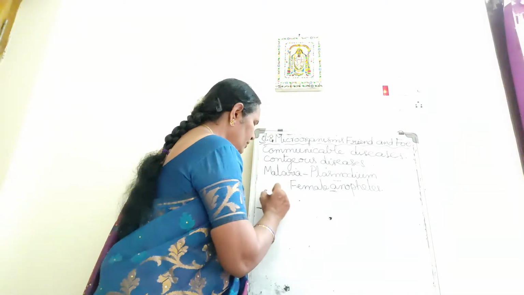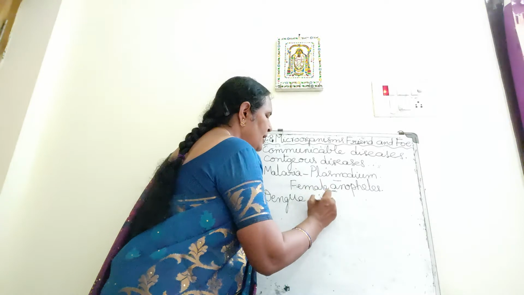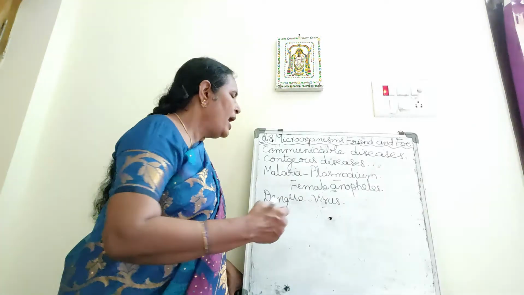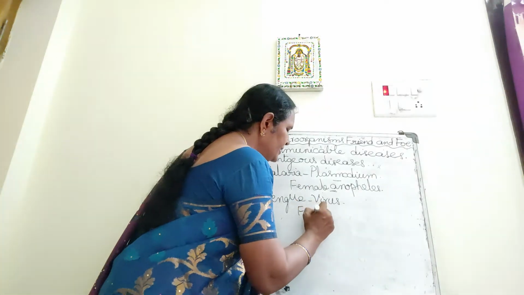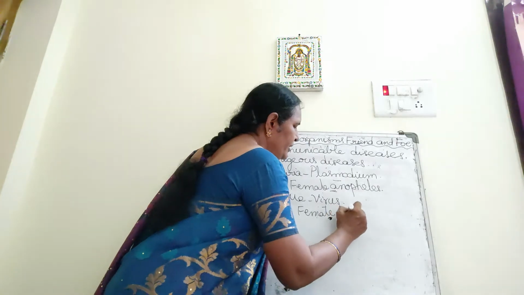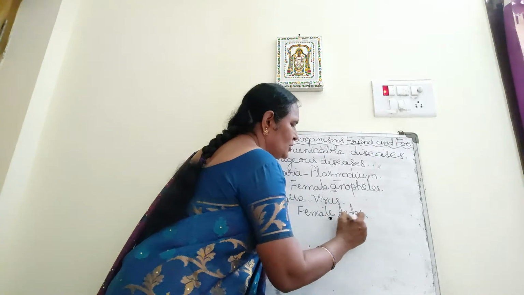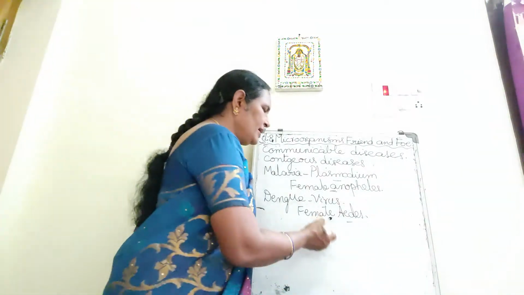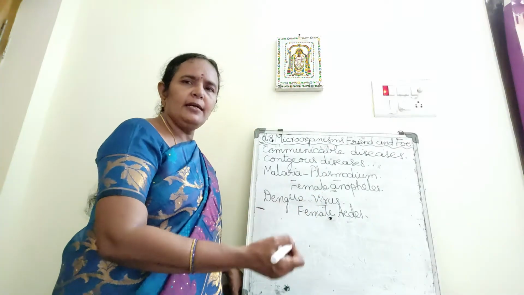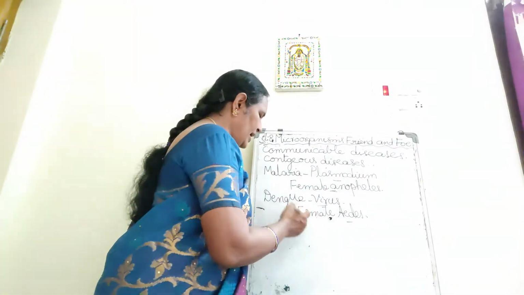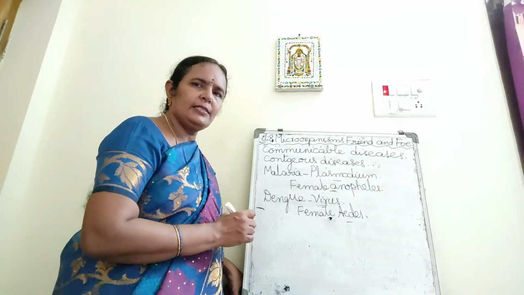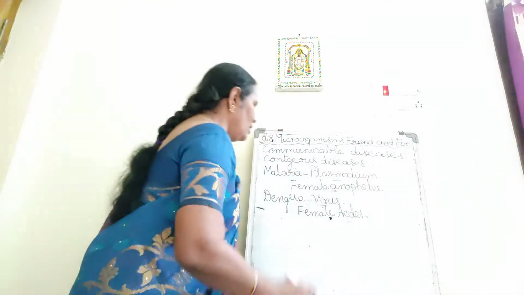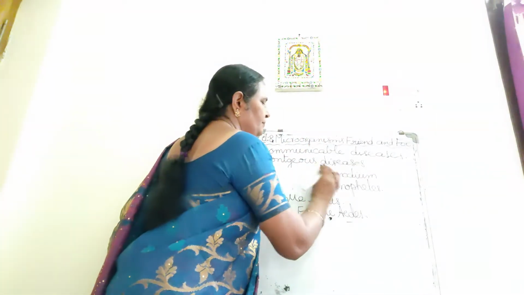And dengue fever is caused by a type of virus, and this virus is also carried from an infected person to a healthy person by the female Aedes mosquito. This mosquito bites an infected person, and when it bites a healthy person, the virus enters the healthy person's body. In such a manner, dengue is transmitted from a sick person to a healthy person. These are the examples of communicable or contagious diseases.